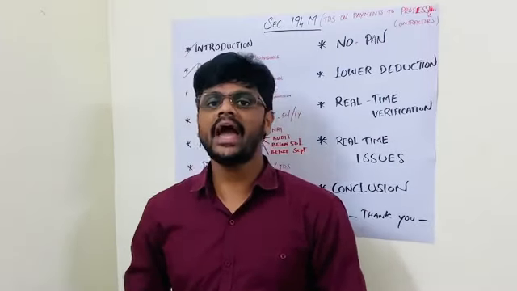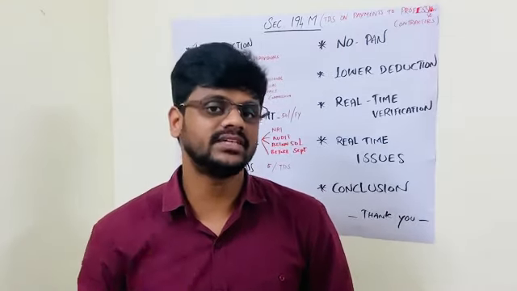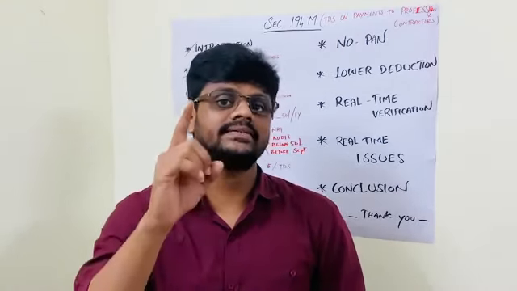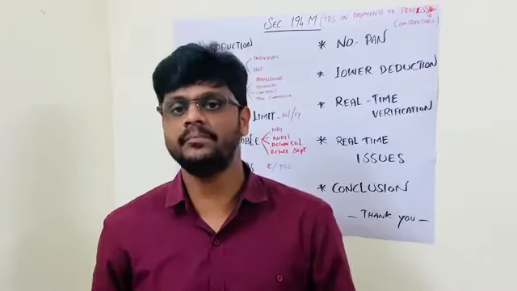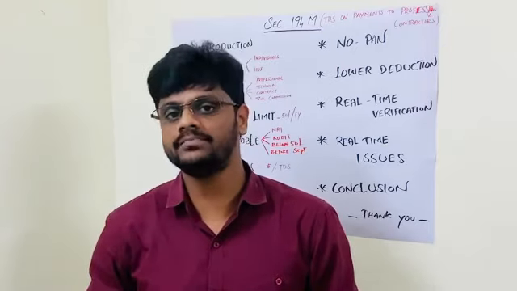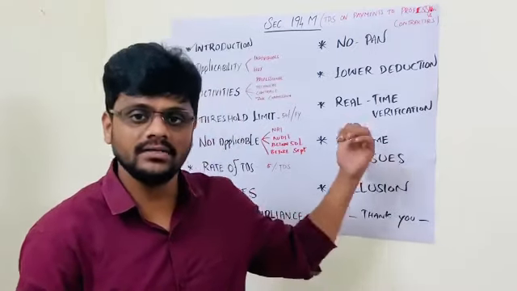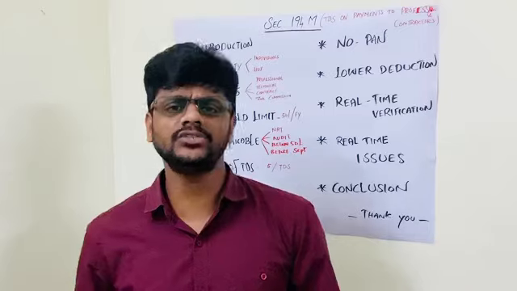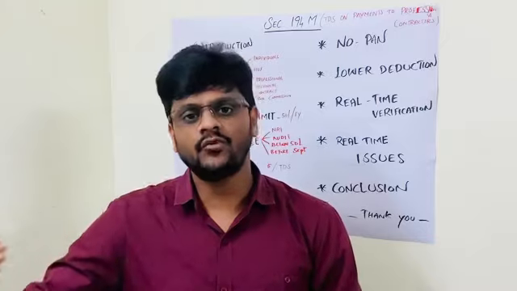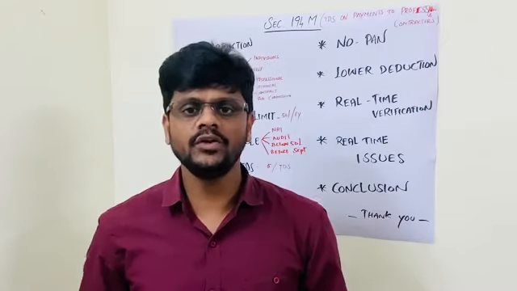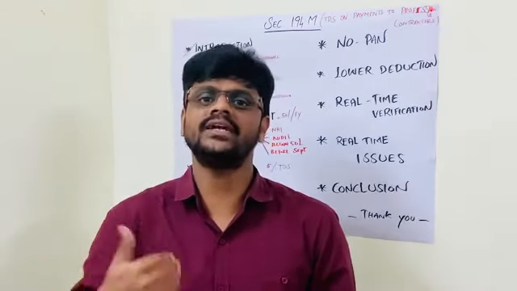Then again, you may have one more confusion. That confusion is: for filing TDS returns, business holders will get a TAN. TAN means Tax Deduction and Collection Account Number. In the same way, PAN means Permanent Account Number, right? So this TAN number is not required to file this Form 26QD. Why so? Because if there is a TDS activity for a business, they may do it on a regular basis, like monthly or quarterly or yearly, whatever it is, they are required to deduct the TDS.